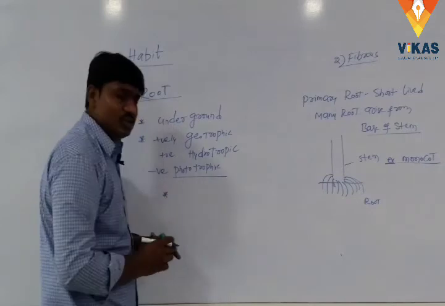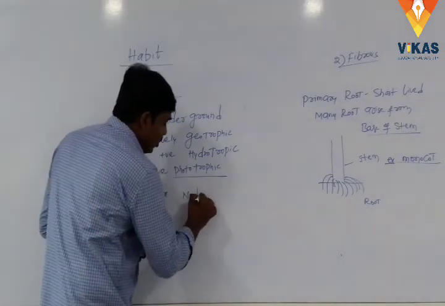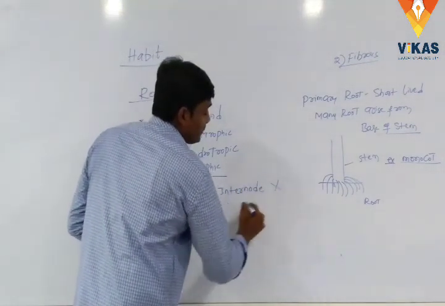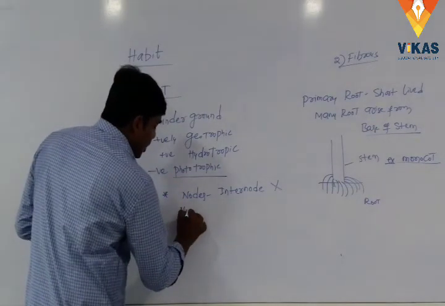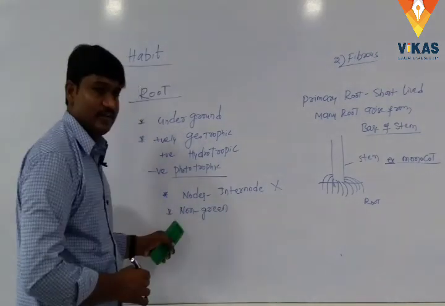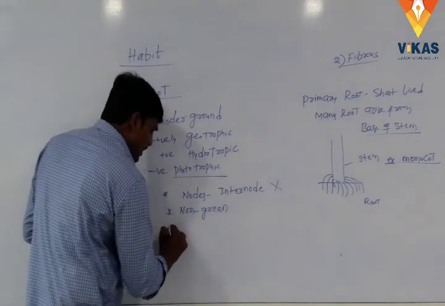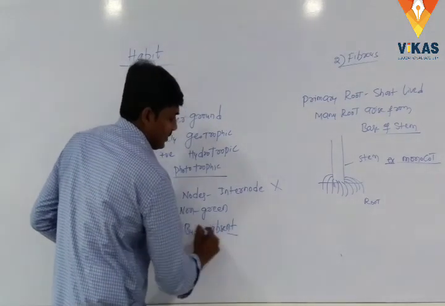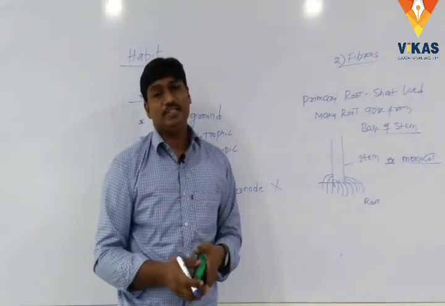Roots do not contain nodes and internodes; nodes and internodes are absent. It is non-green, not green in color. Leaves and buds are absent, and root hairs are present.